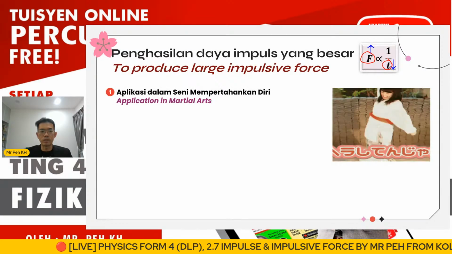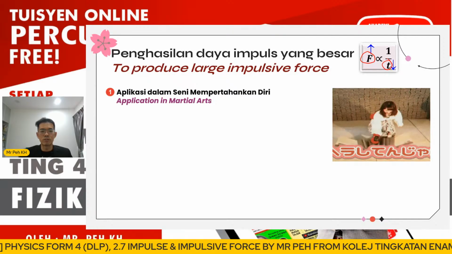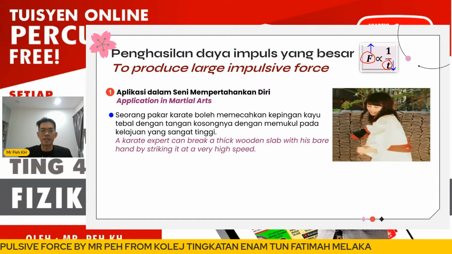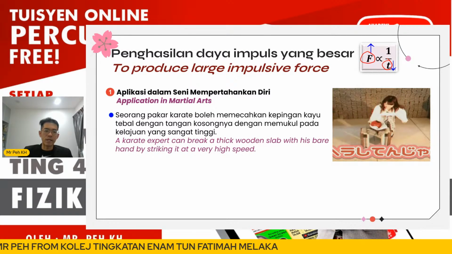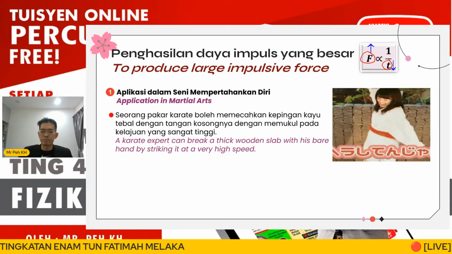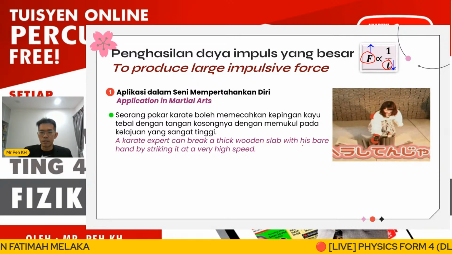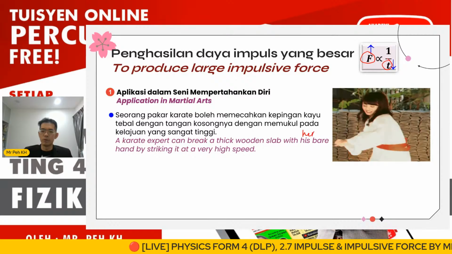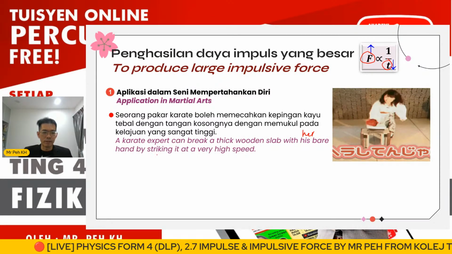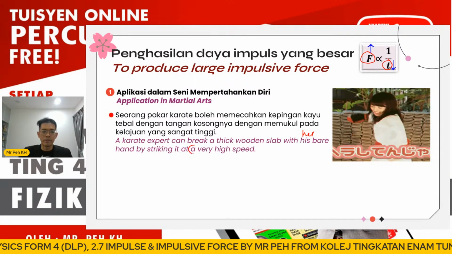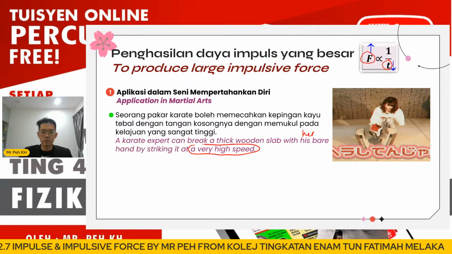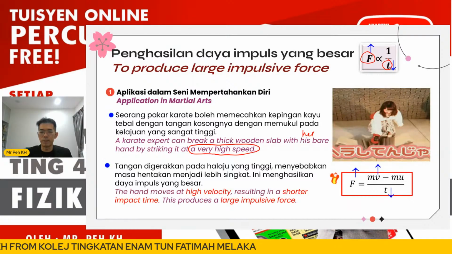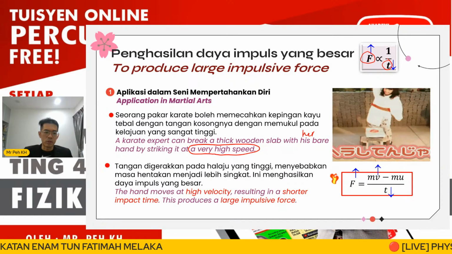The first application is in martial arts. As mentioned just now, take the example of a karate expert. A karate expert can break a thick wooden slab with his or her bare hands by striking it at a very high speed. So the motion must be very high speed. This can be explained by this sentence and the equation.